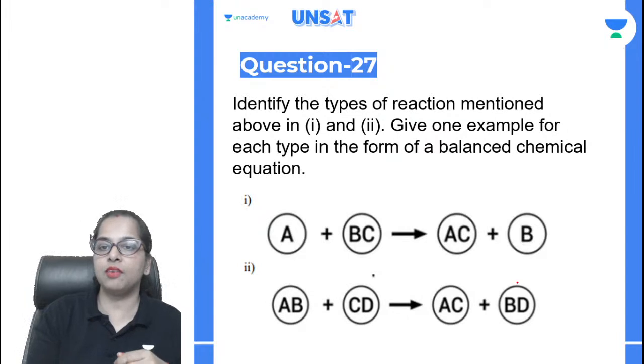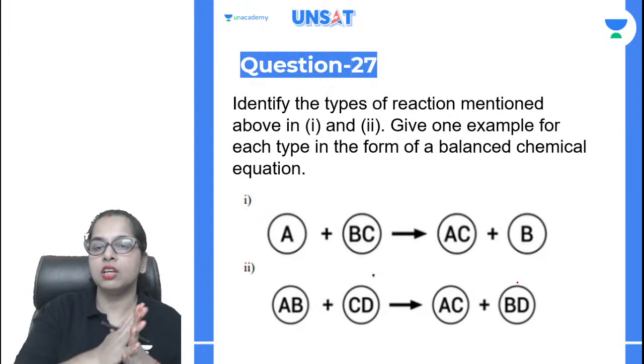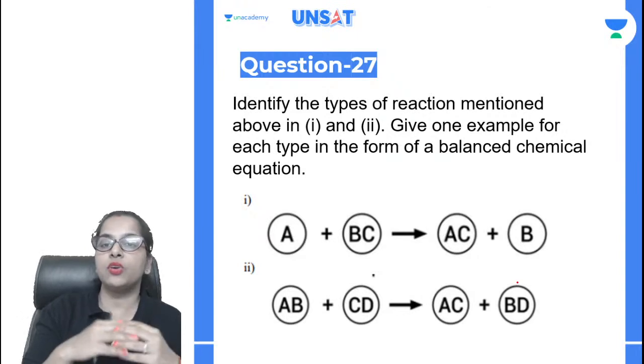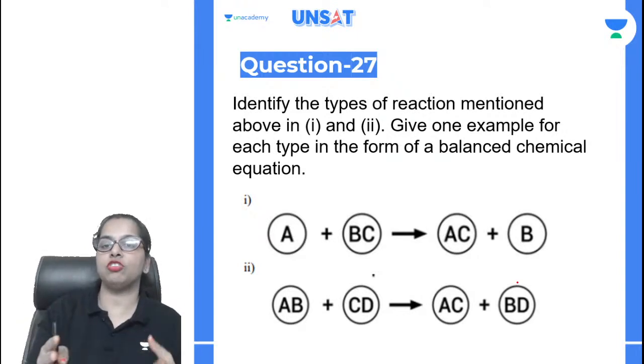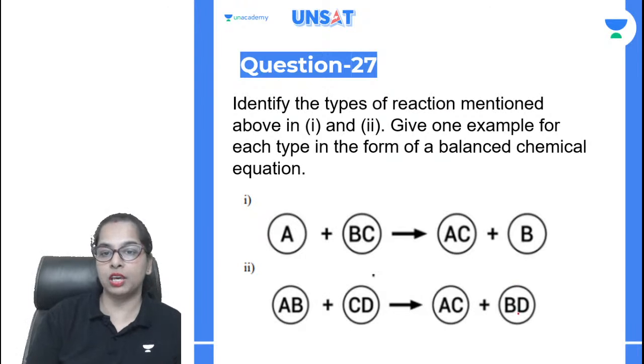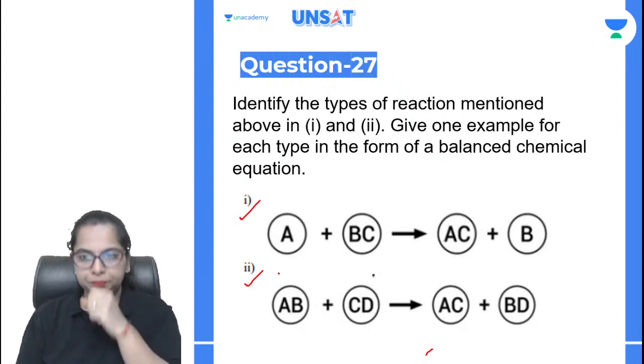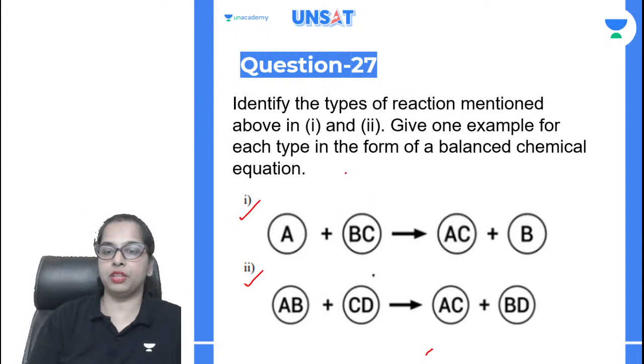Section C has the very first question, that is question number 27 according to the series. It is asking you to identify the type of reaction mentioned in 1 and 2. So here we have the two examples given. This is 1 and this is 2. So you have to tell about the type of reaction. The type of reaction in part 1 is basically the displacement reaction.